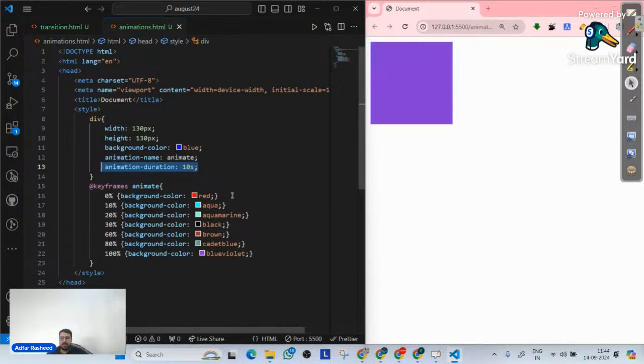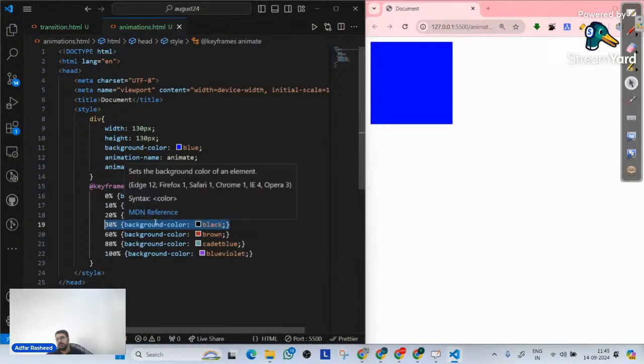So can anyone tell me over here, this particular background color will be exactly implemented after how many seconds when my page refreshes itself? After how many seconds will this background color be black here? Okay. Very good. So it is 3 seconds, right? So 30% of 10 seconds is 3 seconds.